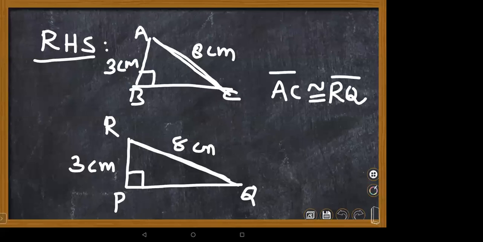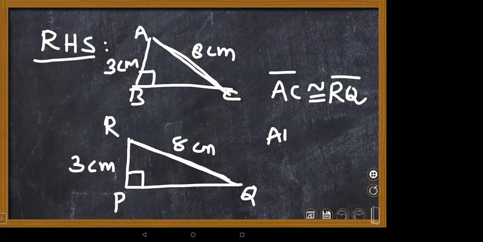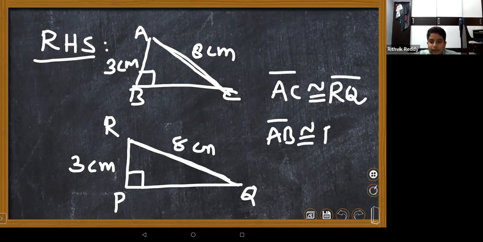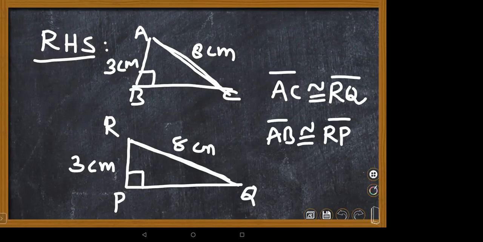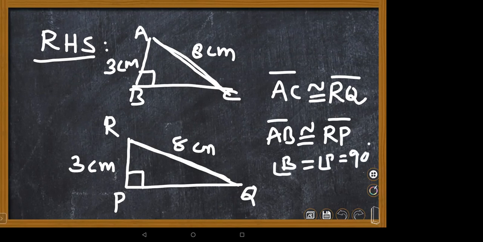RQ. Right. And angle P is congruent to angle B because they are both right angles. And one of the legs, AB, is given. AB is congruent to RP. And where is the right angle? Angle B is equal to angle P, and angle P and angle B should be equal to 90 degrees.